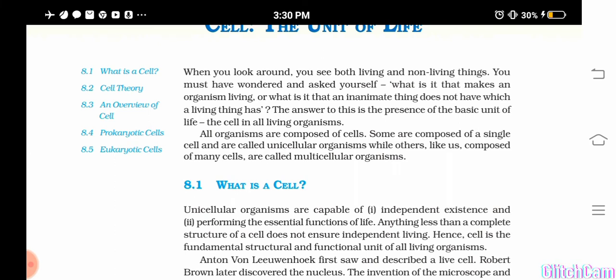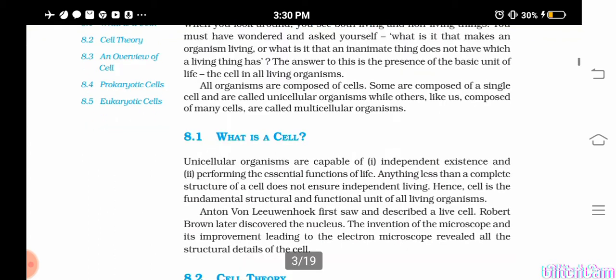There are unicellular organisms. They are capable of independent existence, and they can do the essential functions of life. So cell in itself is a self sufficient unit, and such units aggregate together to form the organisms. Cell was first observed by Robert Hooke. You have studied that in ninth class, isn't it? He observed the honeycomb like structures in the cork cells.